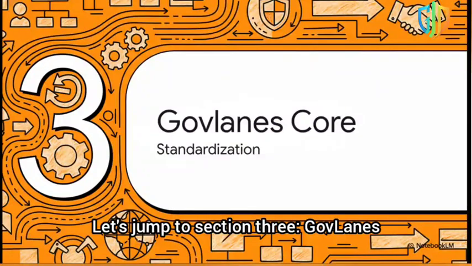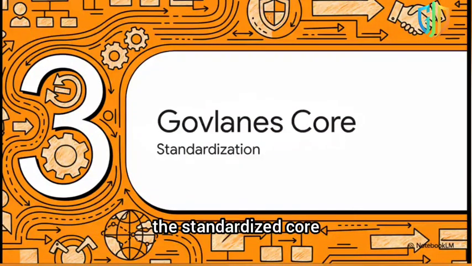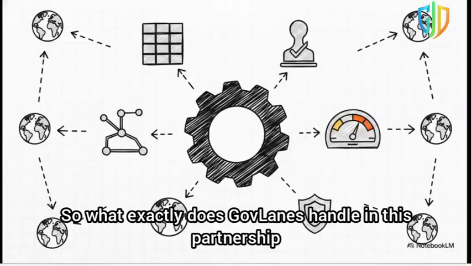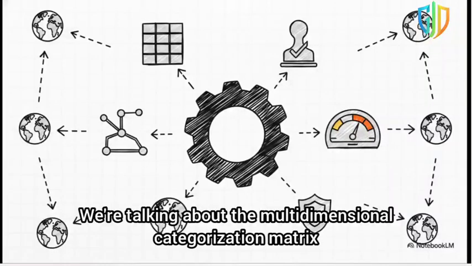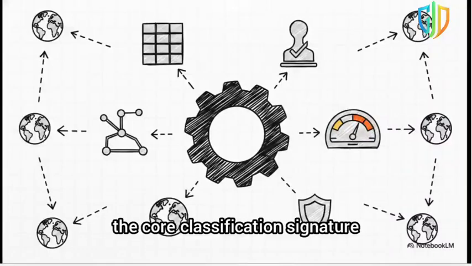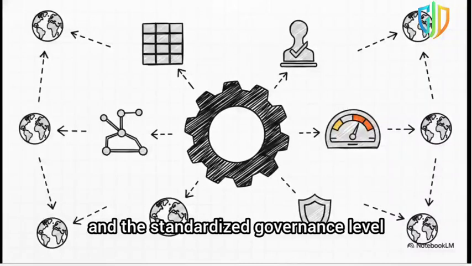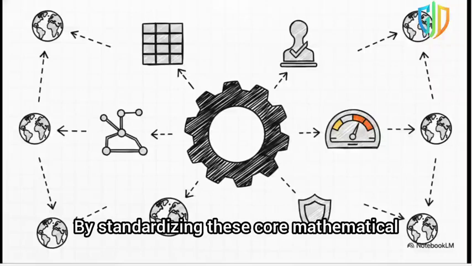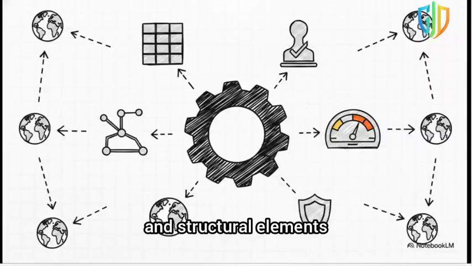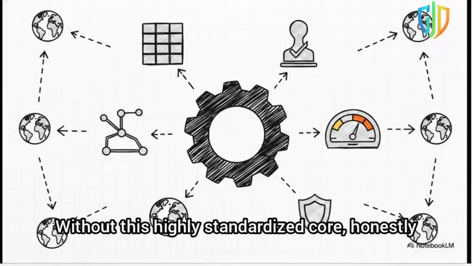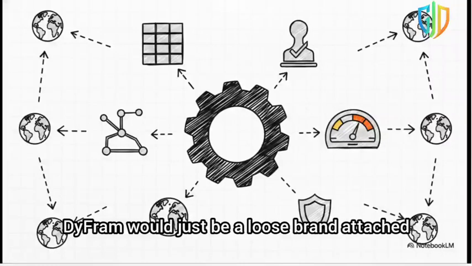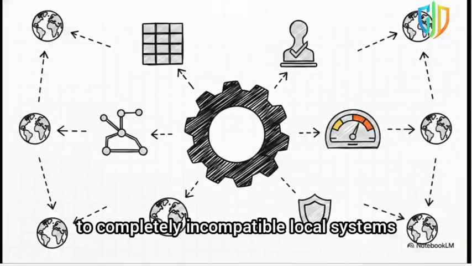Let's jump to Section 3, Govlanes, the standardized core. So what exactly does Govlanes handle in this partnership? Basically, Govlanes maintains the standardized DyFram core. We're talking about the multidimensional categorization matrix, the core classification signature, and the standardized governance level, or G-level intensity. By standardizing these core mathematical and structural elements, Govlanes is literally the engine that makes cross-jurisdiction comparability possible. Without this highly standardized core, honestly, DyFram would just be a loose brand attached to completely incompatible local systems.